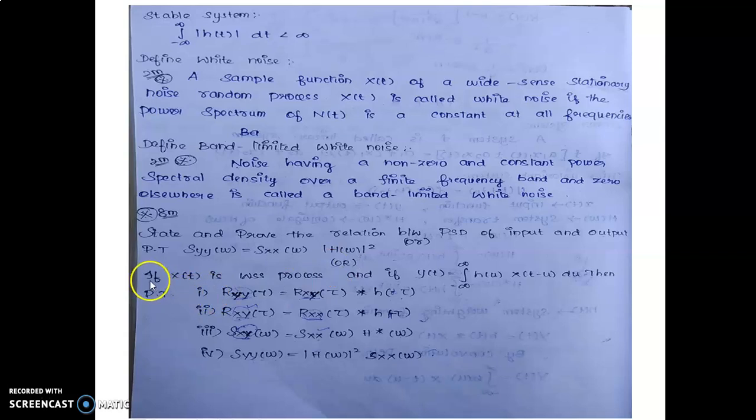Or, if x of t is a WSS process, that is wide sense stationary, and if y of t equals the integral from minus infinity to plus infinity of h of u into x of t minus u into du, then prove the four options. First, R yy of tau equals R xy of tau convolution h of tau.